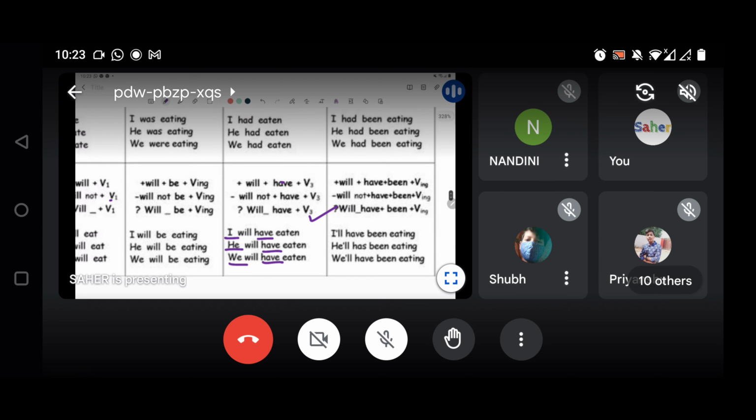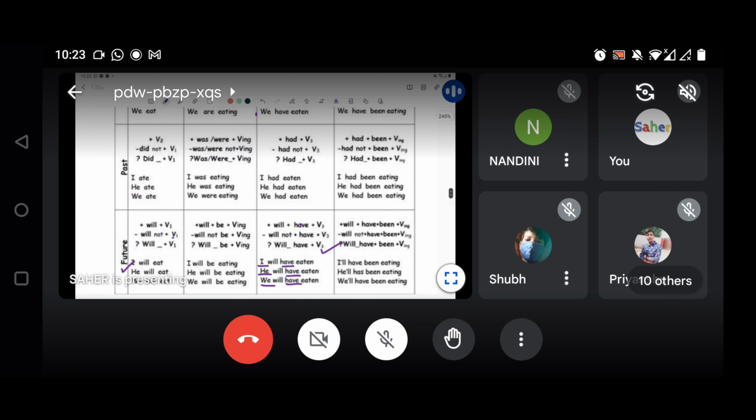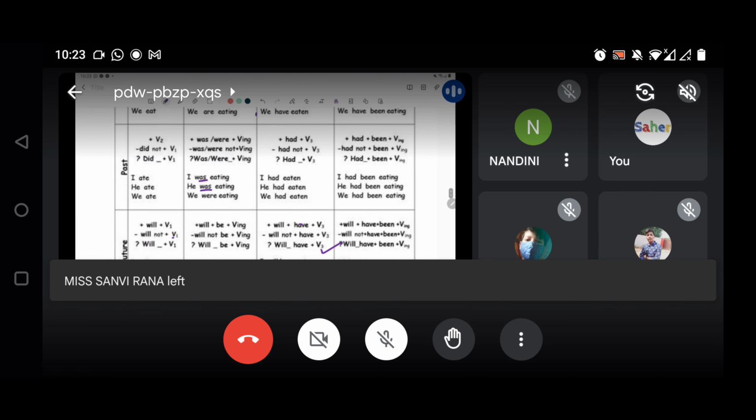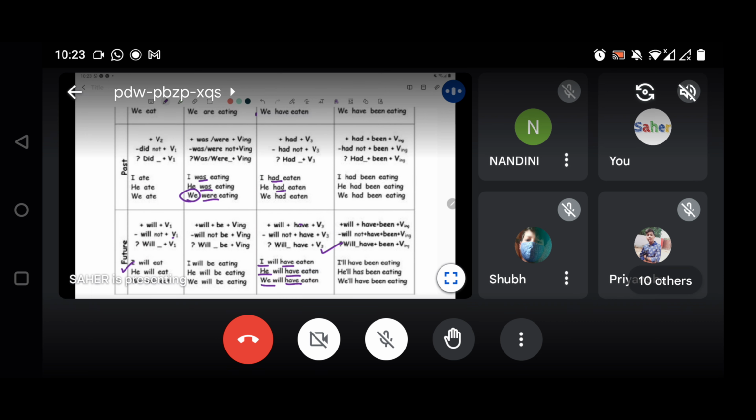The rest of it, for past tense you know that we have to use either was or were for plural, and had for perfect tense, or had been for perfect continuous tense. Okay? And in future perfect tense we have to use have for all three forms of the subject. So I will have eaten, we will have eaten, he will have eaten, we will have eaten. Getting my point?